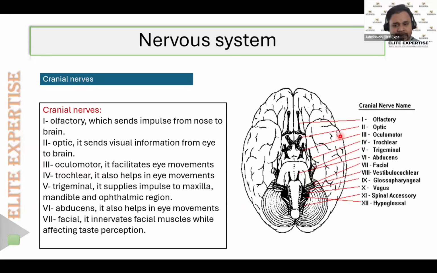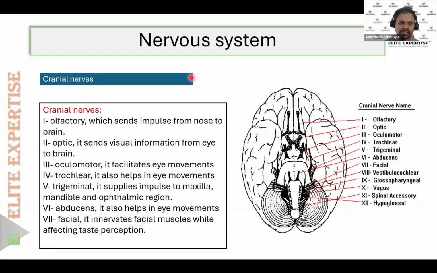So the first cranial nerve is the olfactory nerve. Okay, so in total we will have 12 pairs, in the sense that on the right side 12 will arise, and on the left side 12 nerves will arise. So that's why we tell it as 12 pairs of cranial nerves. So the first one is the olfactory.